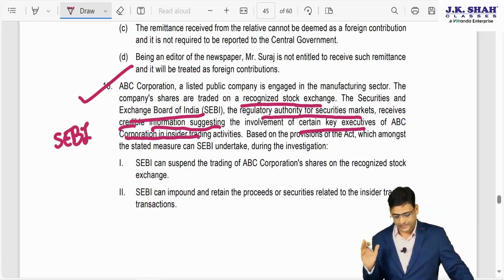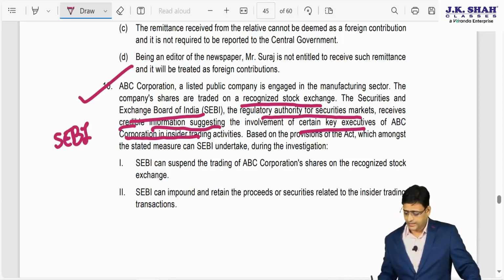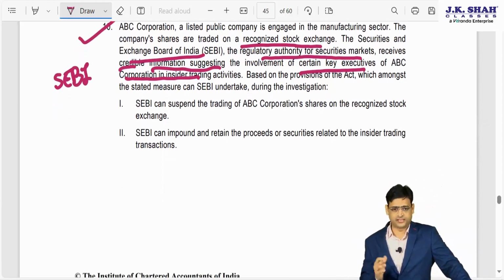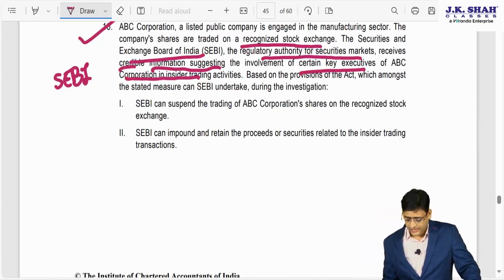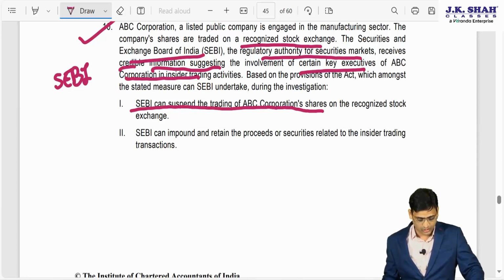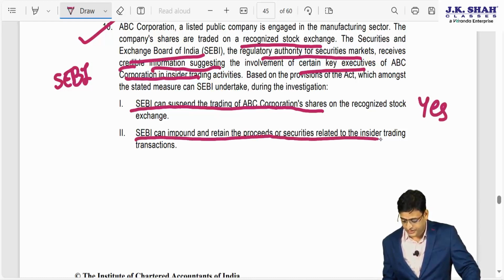This is from the SEBI Act chapter. What are the powers SEBI has when insider trading or such kind of thing is going on? So SEBI can do what? SEBI can suspend the trading of ABC Corporation. Is it allowed or not allowed? Yes, they can suspend this. SEBI can impound and retain the proceeds of securities of the insider trading. Yes, they can do this also.